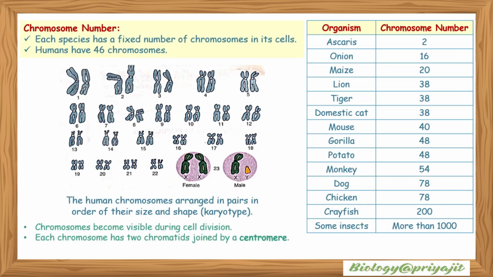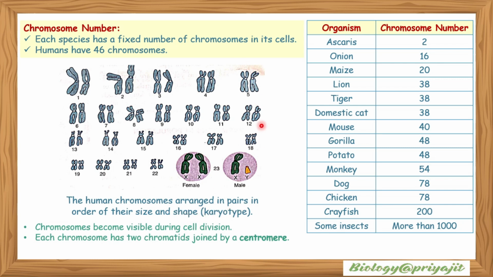Chromosome number: we know each species has a fixed number of chromosomes in its cells. Humans have 46 chromosomes. There is a table showing different organisms and their chromosome numbers. Human chromosomes can be arranged in pairs in order of their size and shape, which is called a karyotype.